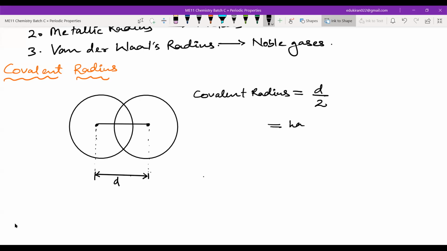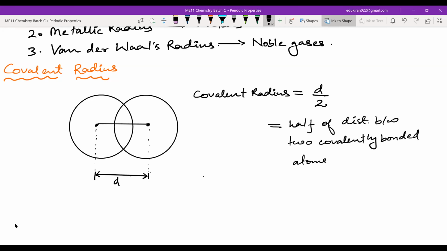That's right, half of distance between two covalently bonded atoms of same element.